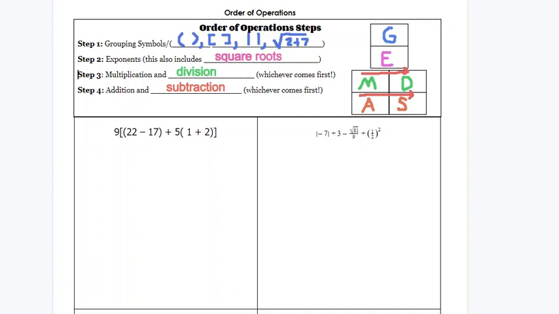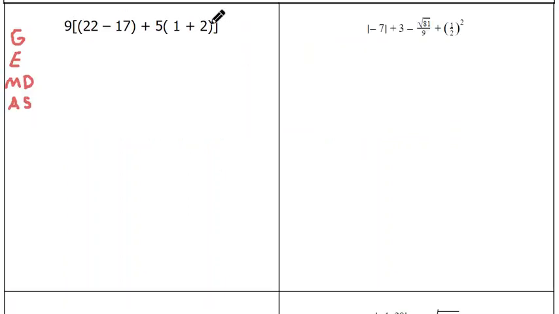All right, so let's do a couple practice problems, and that way you can see the order of operations. When I see an expression like this, the first thing I do is I write GMDOS down the side to help remind me of the steps and in what order I do them in. That's important, right? So my first thing is grouping. So I want to do my grouping symbols first.